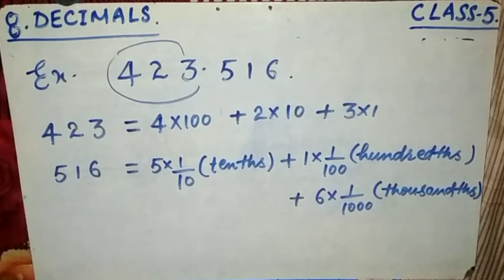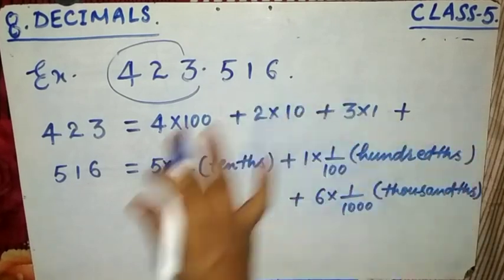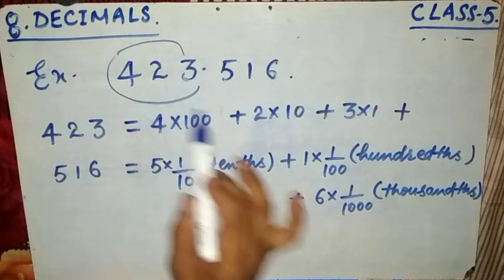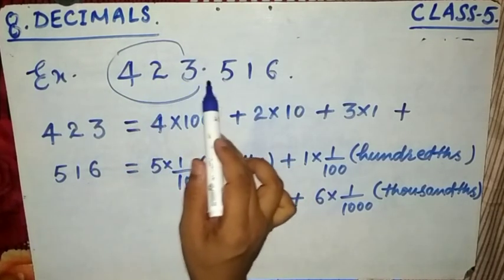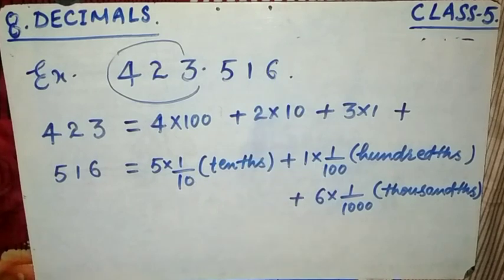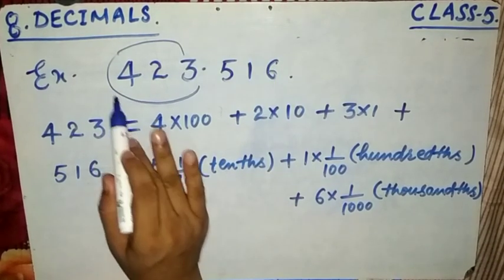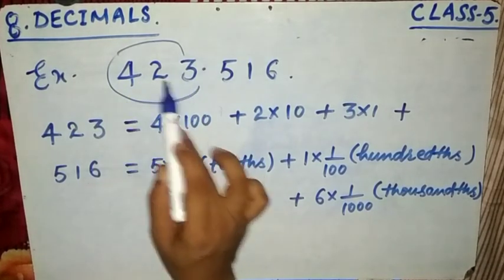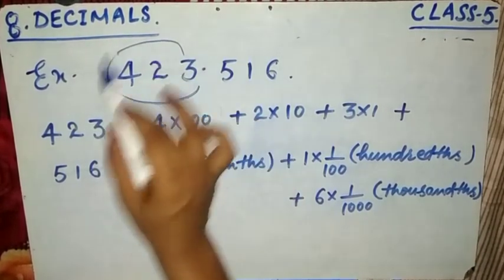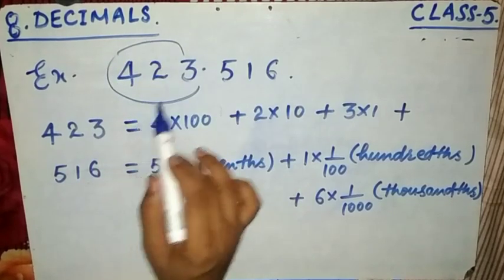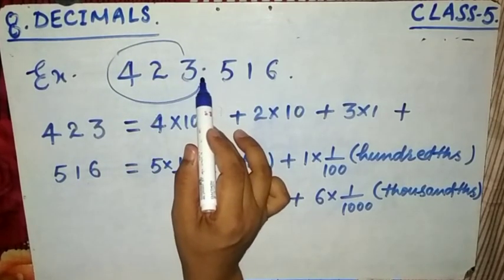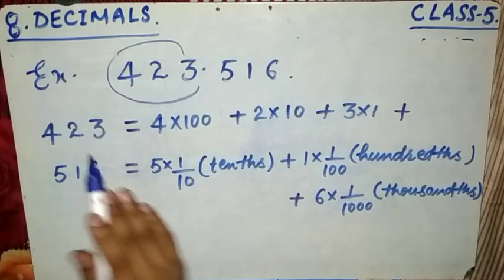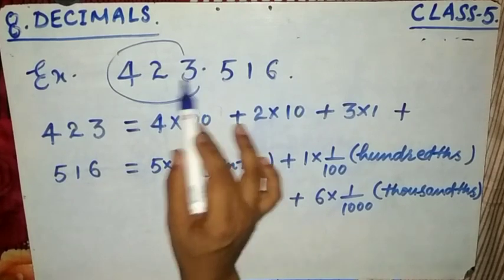If we add all these numbers, then we can say this is the expanded form of this decimal fraction, 423.516. Once again, friends, the expanded form: because this is the whole number part, the integral part, the numbers placed before the decimal are called the integral part. The integral part is read as ones, tens, hundreds.